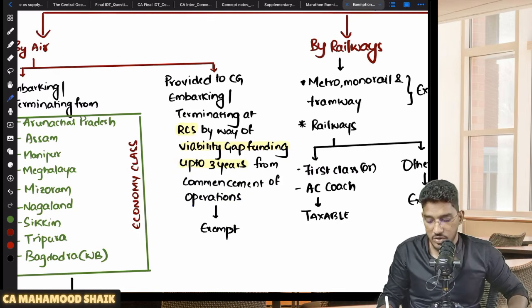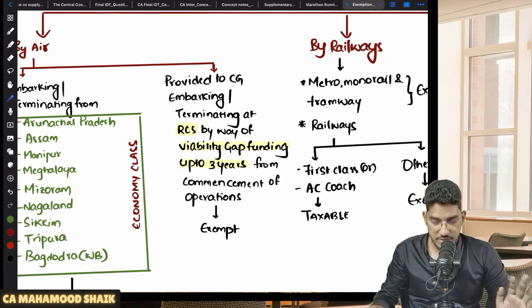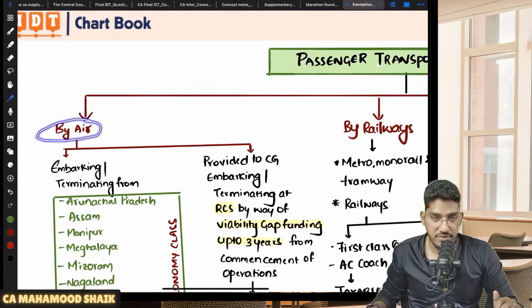So I'm revising it in an overall manner. Just refer to the material. I have given what is RCS scheme and all, so that you can refer to it once. So these are the only exemptions available for passenger transportation services happening by way of air.